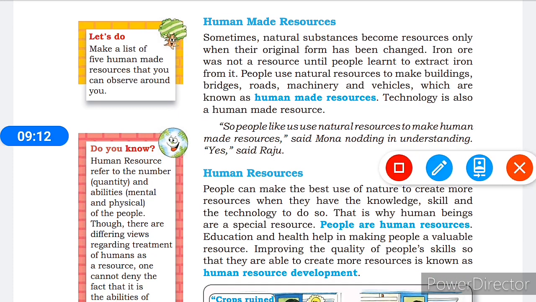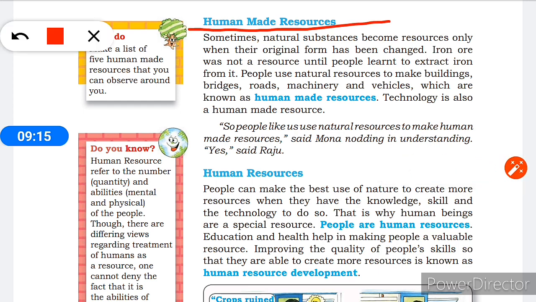Now the most important is the human made resource. Human made resource means sometimes natural substances become a resource only when their original form has been changed. For example, iron ore was not a resource until people learned to extract iron from it. People use natural resources to make buildings, bridges, roads, machineries and vehicles, which are known as human made resources. Technology is also a human made resource. So people like us use natural resources to make human made resources, said Mona, nodding in understanding.